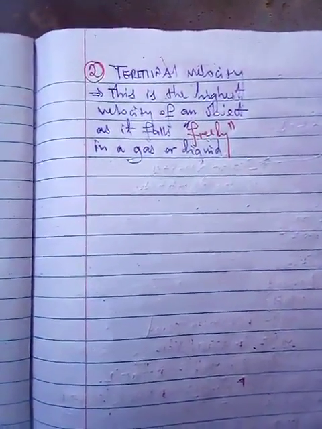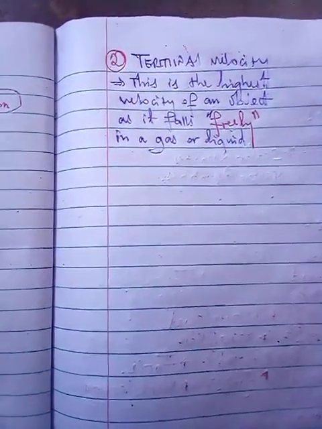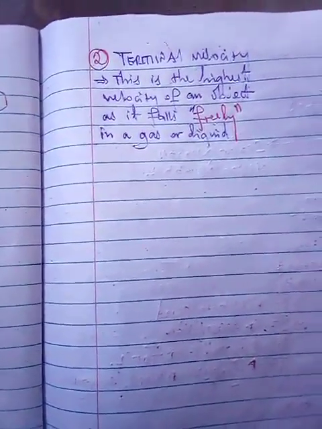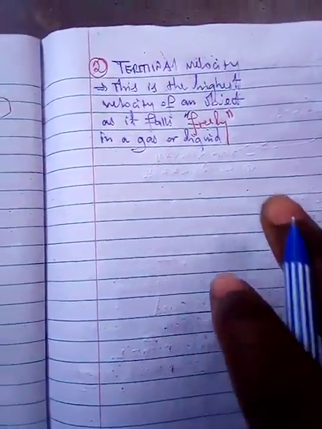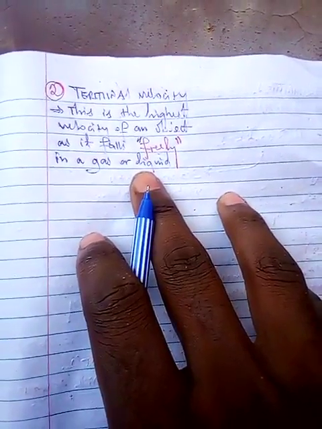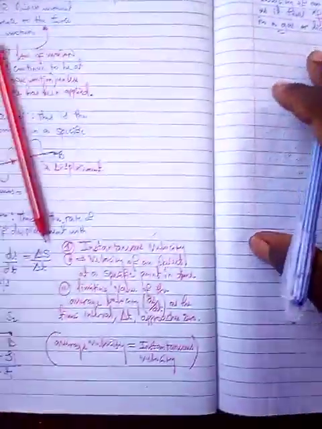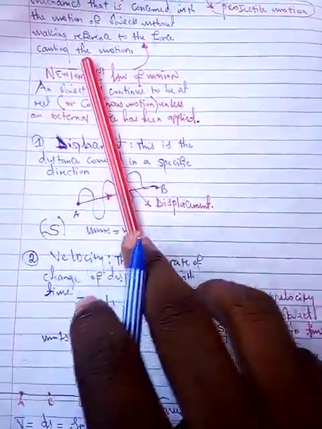Terminal velocity for an object that is falling freely in air or the atmosphere will come about when its weight equals the air resistance force which it is experiencing as it is falling freely. So much more light is going to be shed on this. For now, this is the highest velocity of an object as it falls freely in a gas or liquid. Instantaneous velocity as well, don't forget this. Average velocity as well, don't forget that.